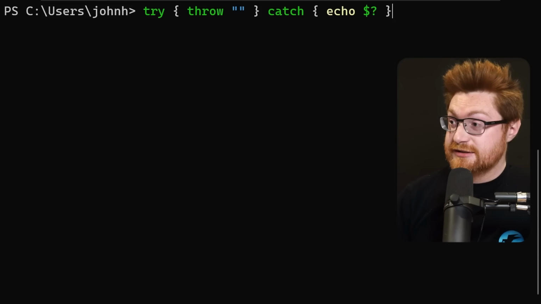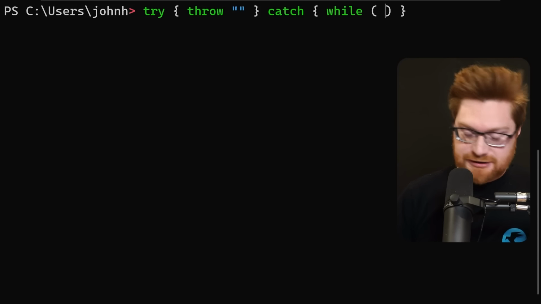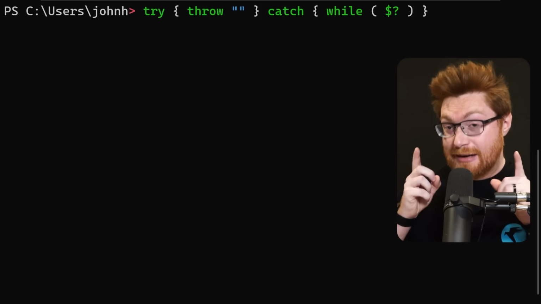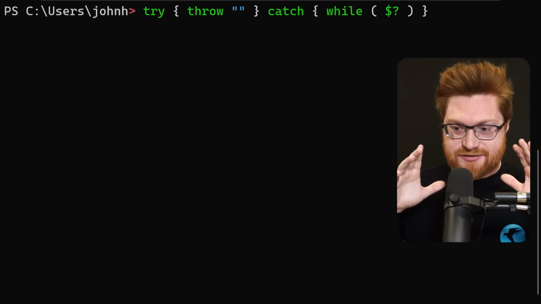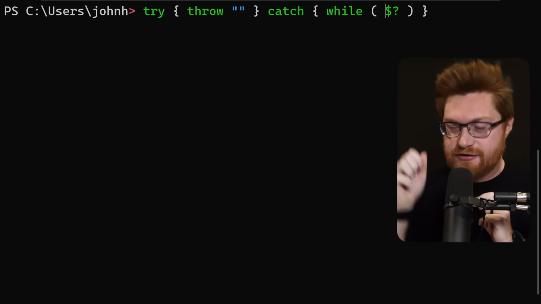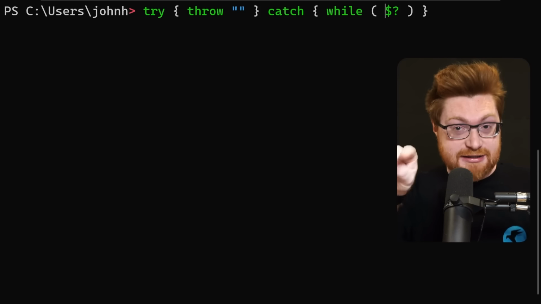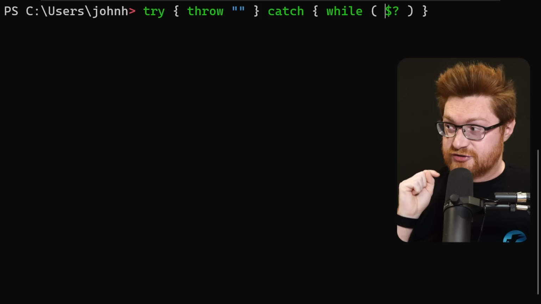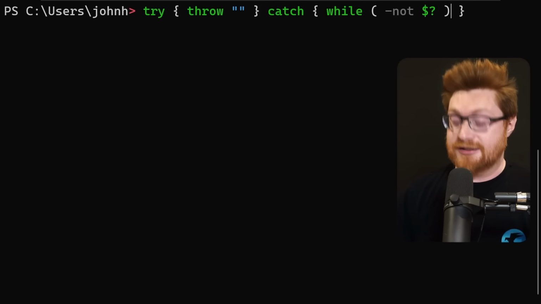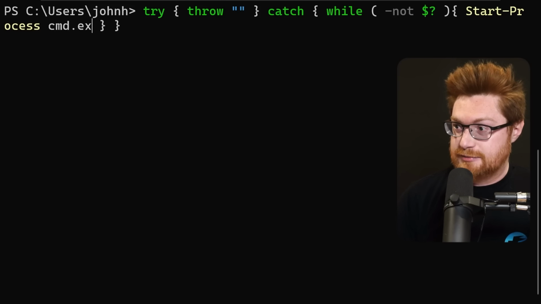Now, we could basically use that as the place to put our while loop, and we could reliably use the condition of the $? exit code. But remember, the while condition will be executing while it is true, but we are intentionally zooming in on the fact that we need this to be not true, like it failed. They clicked no on the UAC prompt. So we actually want to invert this, as we were alluding to earlier, while not succeeding. Then we can start a process like cmd.exe.